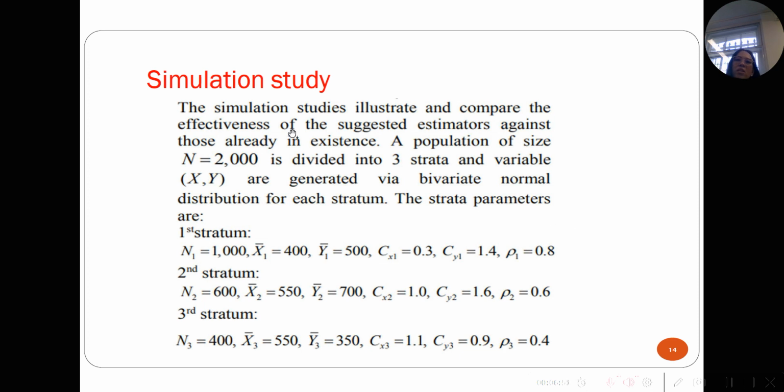As you can see in this section, the simulation studies illustrate and compare the effectiveness of the suggested estimators. A population of size big N equal to 2000 is divided into 3 strata, and we generate X and Y using a bivariate normal distribution. So these are the 3 strata and some parameters, as shown here.